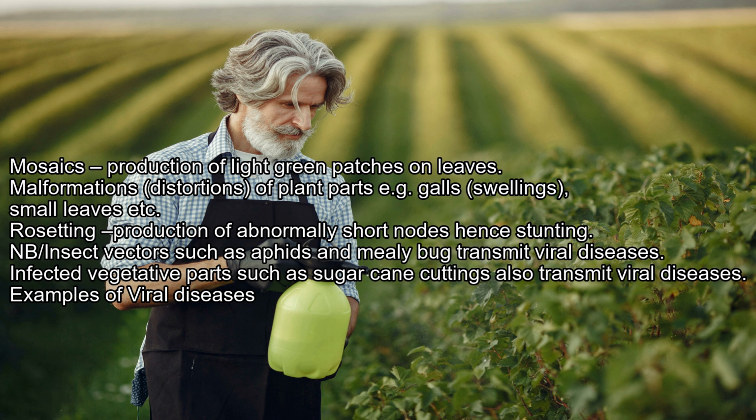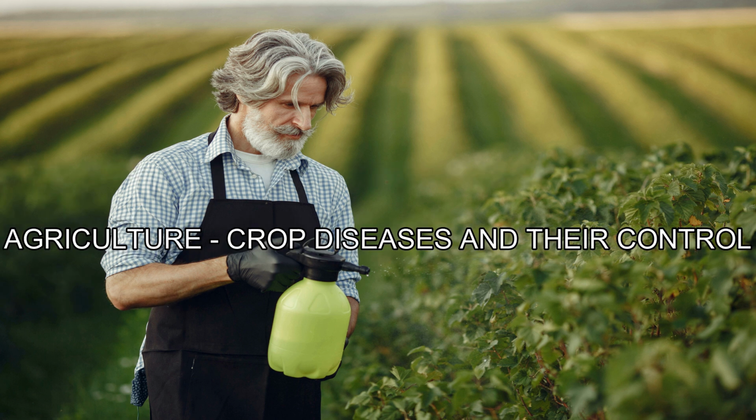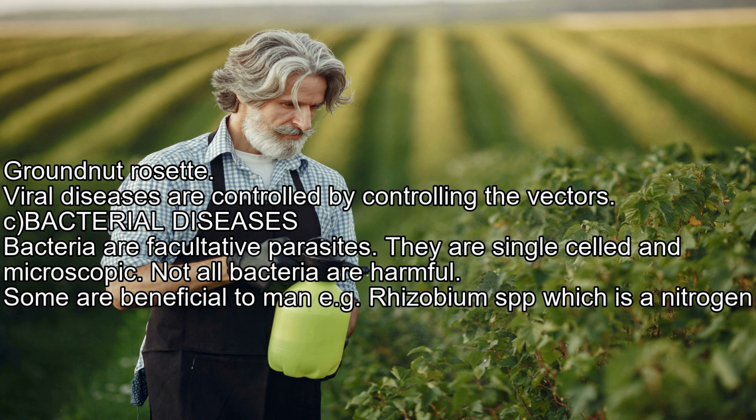Examples of viral diseases. Maize streak: formation of white or yellow stripes on leaves parallel to the midrib. Greening disease attacks leaves of citrus. Tristeza attacks citrus trees; the leaves fall off and there is dying of twigs. Cassava mosaic. Groundnut rosette. Viral diseases are controlled by controlling the vectors.